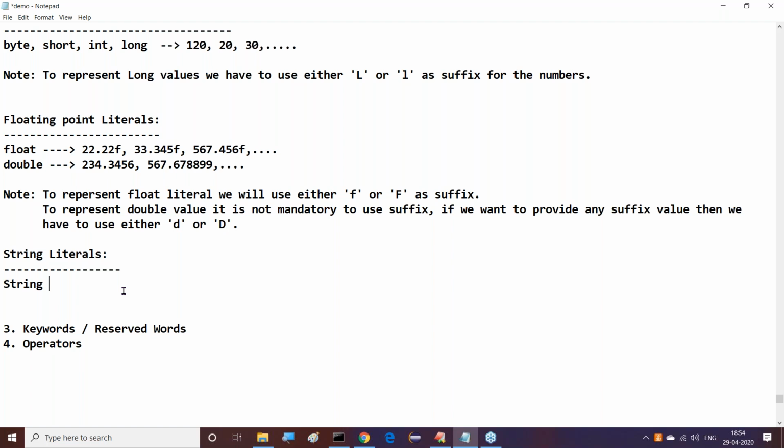For example, I have 1,000 employees' salaries available. There I want to calculate their mean value or a deviation, or some different scientific calculations. Then definitely we require double data types here. So this is the difference between float and double in general.